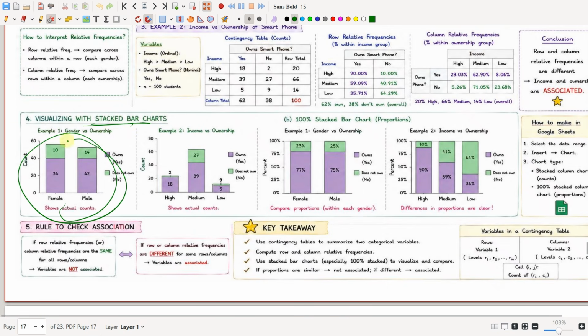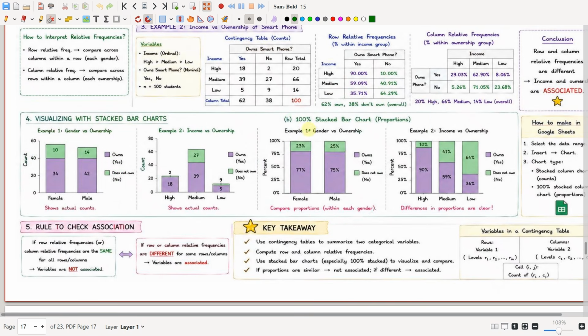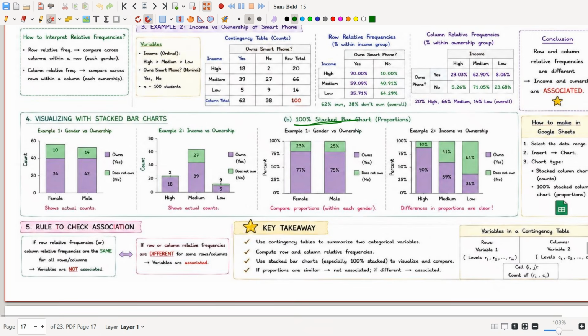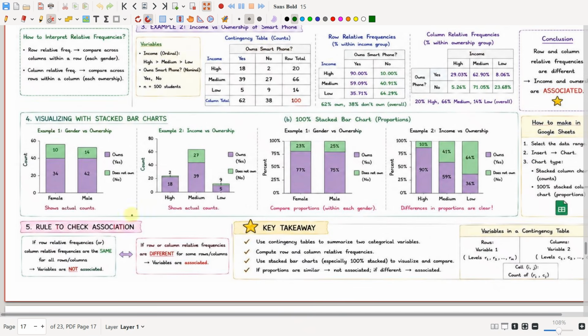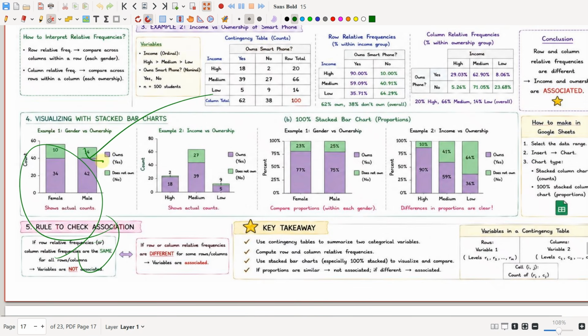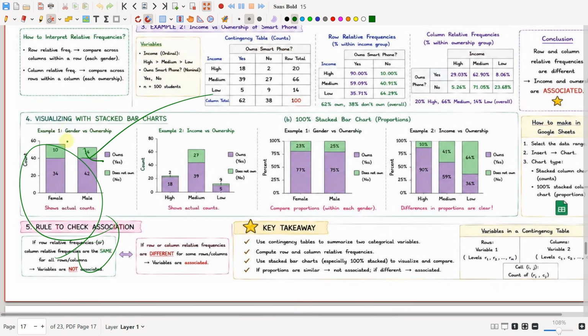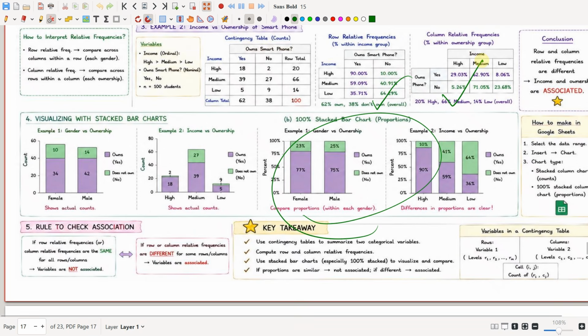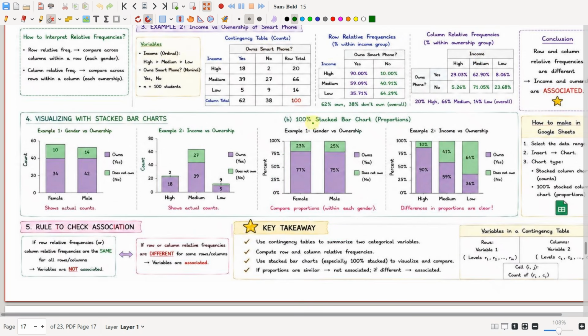When we use just the counts, it is called a stacked bar chart, and when we use the percentages we calculated as row relative frequencies or column relative frequencies, it is called a 100% stacked bar chart.